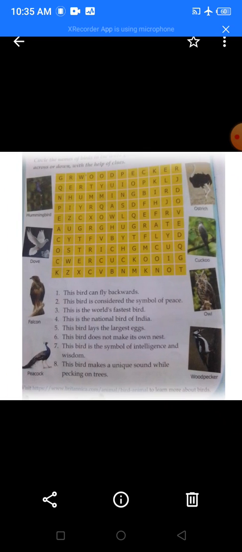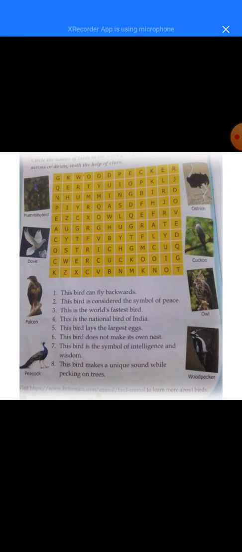Now, which bird is considered as the symbol of peace? Yes, the dove is considered as the symbol of peace. Now, this is the world's fastest bird. Now, which bird is the fastest bird? Yes, the falcon is the fastest bird. Now, question number 4. This is the national bird of India. Now, which is the national bird of India? Peacock is the national bird of India.